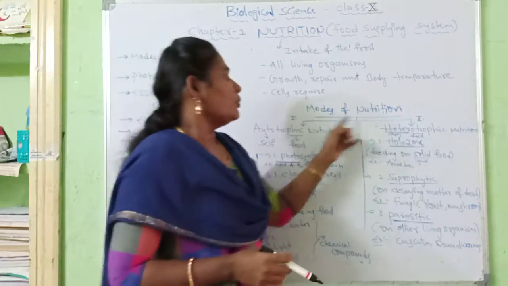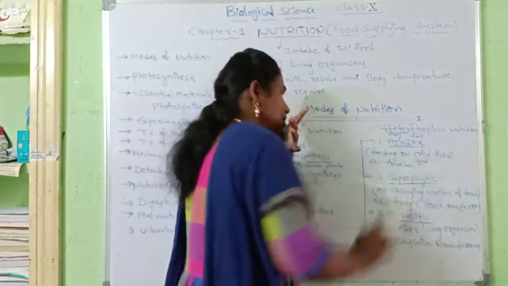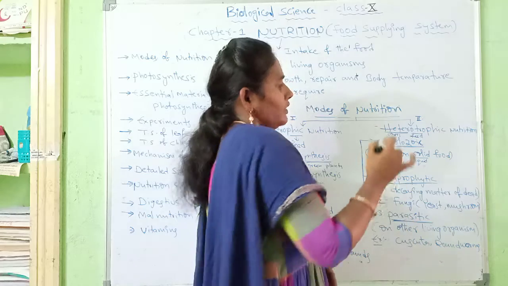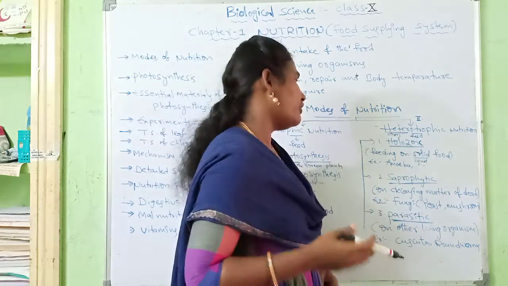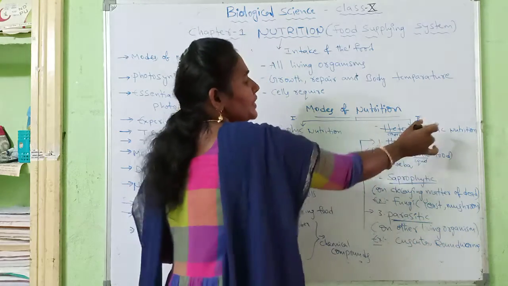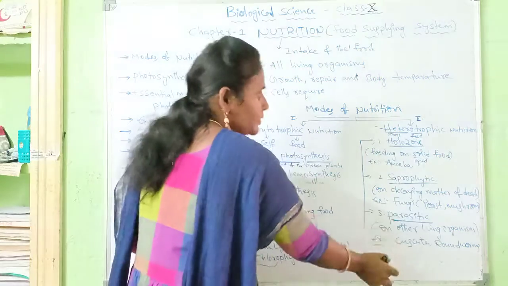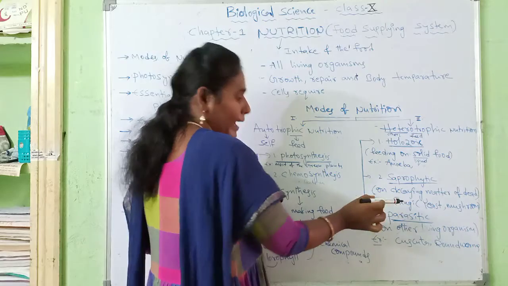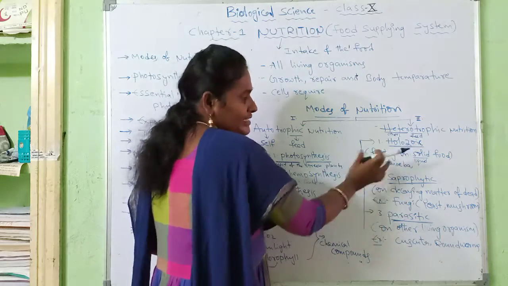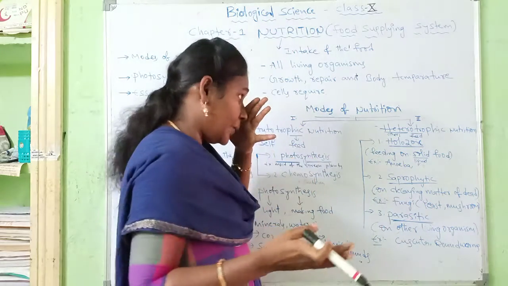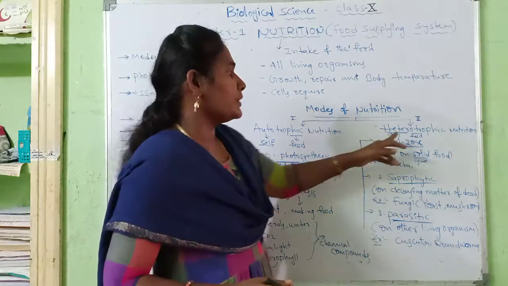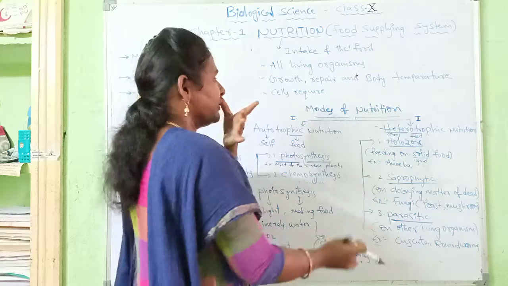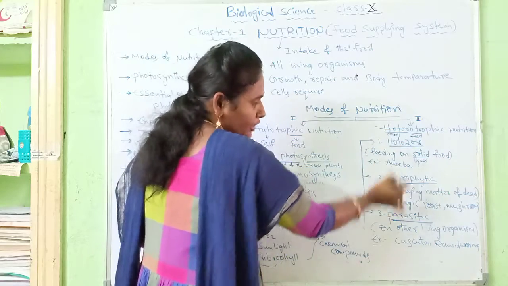Another mode of nutrition is heterotrophic nutrition. Heterotrophic nutrition is a process in which organisms depend on other animals for food. Heterotrophic nutrition is again divided into many types like holozoic nutrition, saprophytic nutrition and parasitic nutrition. Besides these three, there are also symbiotic heterotrophic nutrition and insectivorous nutrition. But in our lesson, we will discuss only these three types.